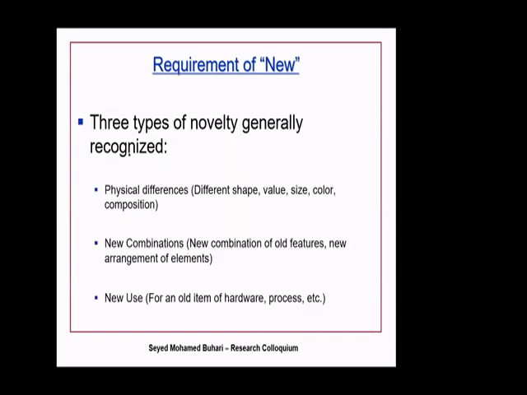So when you are talking about novelty, it could be things on the physical side, or a new combination, or a new use. So you have some item, some hardware, but it is useful for some other purpose. This is one thing. Or combining different things into one single task. This is a combination of different things. And you can come up with a change in color, change in the composition, change in the size.